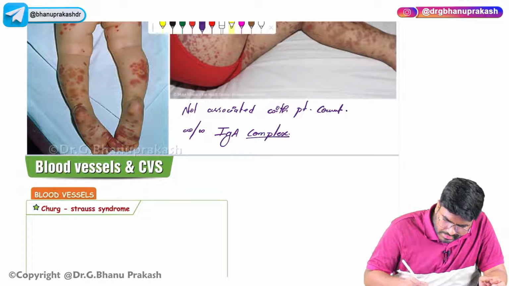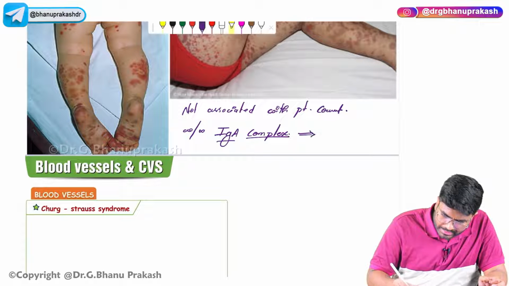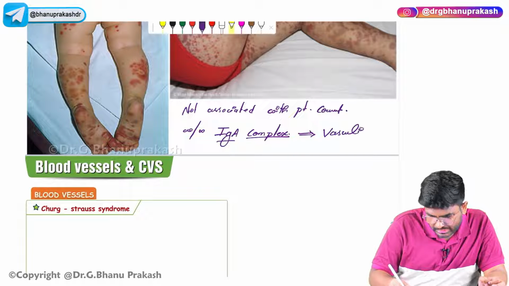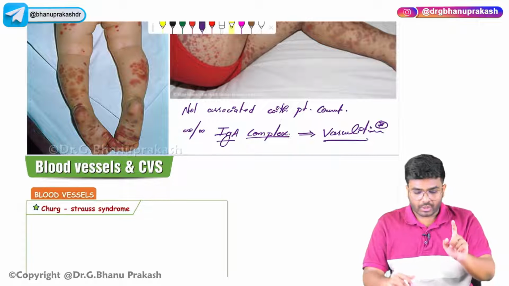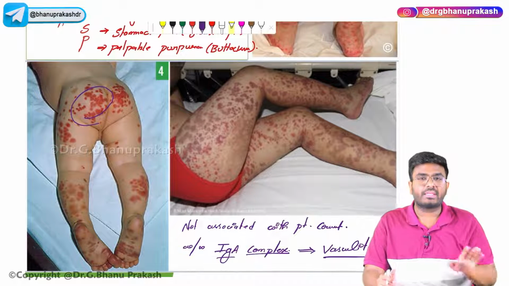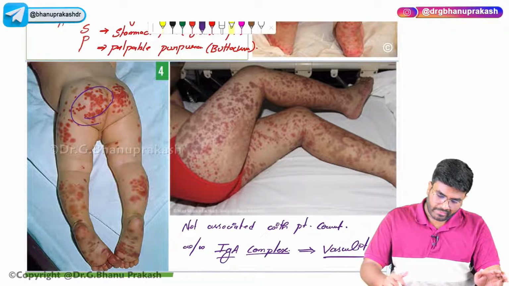They are associated with the IgA complex antibodies leading to vasculitis, inflammation of the blood vessels, leading to the purpura. So the purpura is not because of thrombocytopenia. Here the purpura is because of the vasculitis.